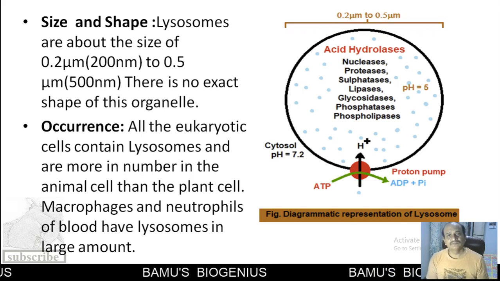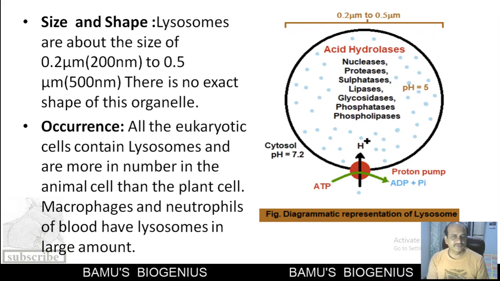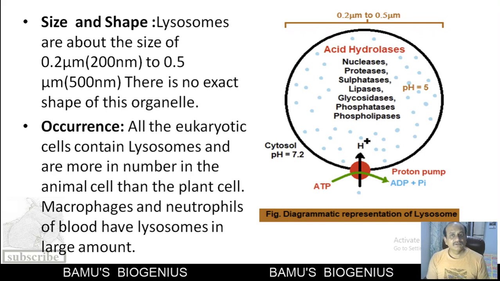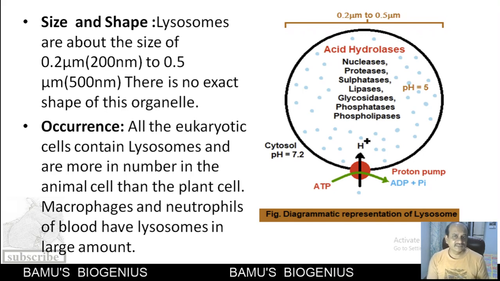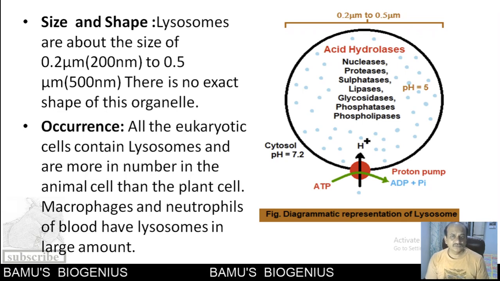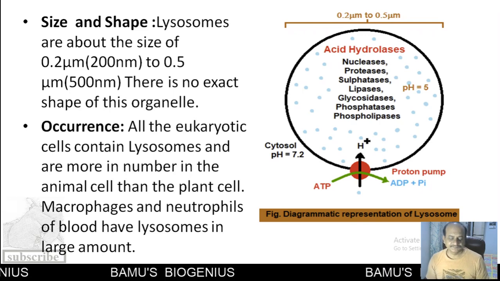Even in fungal cells, a very small amount of lysosomes are present. But when we talk about immune cells or phagocytic cells, for example neutrophils or white blood cells, they have a numerous amount of lysosomes. So that depends upon the function of that particular cell.